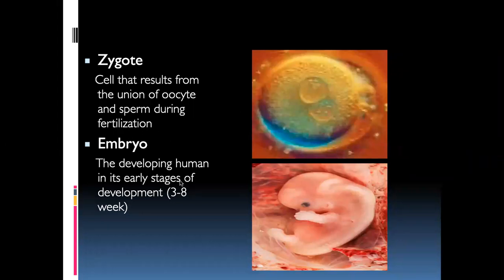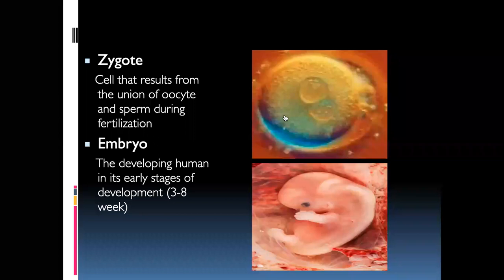Now, what is an embryo? Embryo is the 3rd to 8th week of development. From the first to the end of the second week, we call it a zygote. From the third week after implantation onwards, we call it an embryo, until the 8th week.